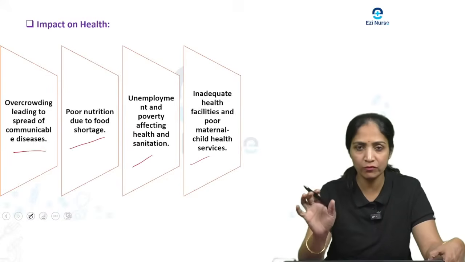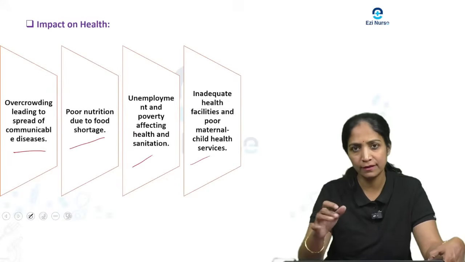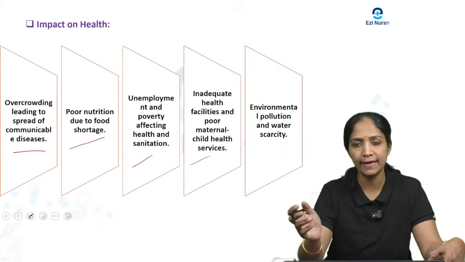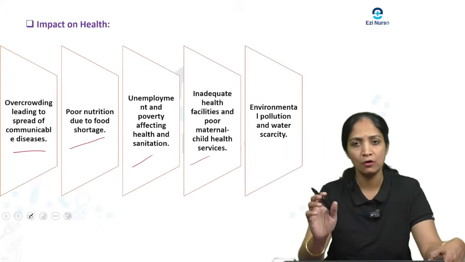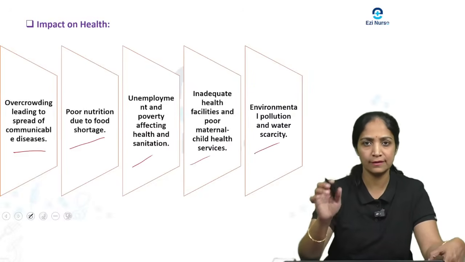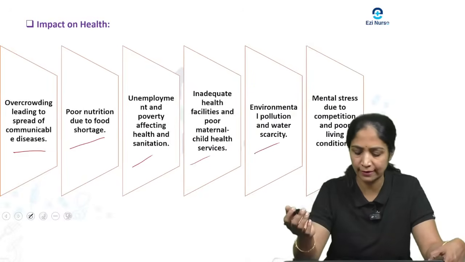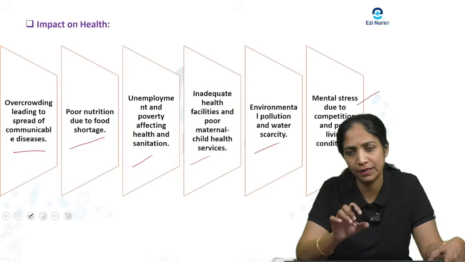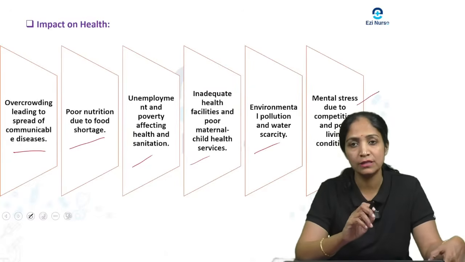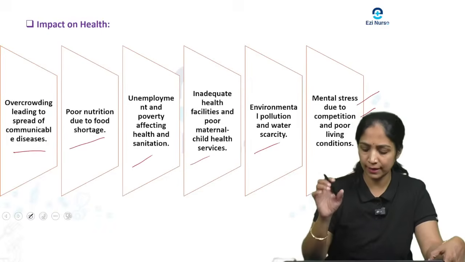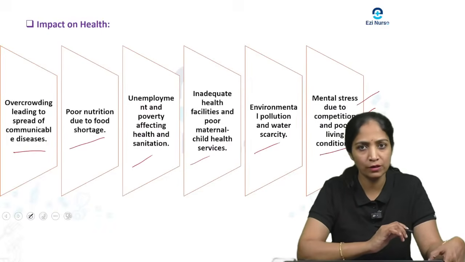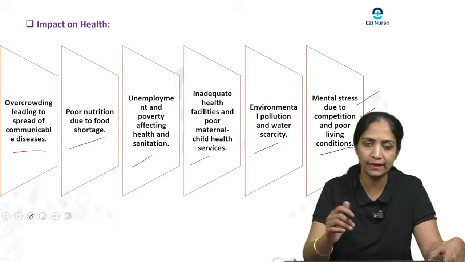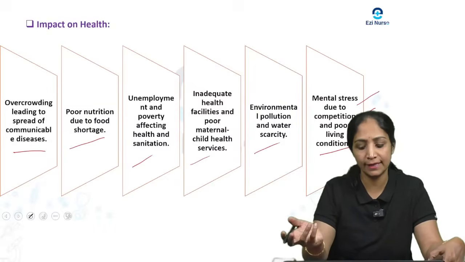Okay, there will be inadequate health facilities. Then there will also be poor maternal and child health services. Then one more is environmental pollution and water scarcity, which are also possible because of the population explosion. And there is mental stress. Why does mental stress happen? Because of the population explosion, there is competition and poor living conditions. So this is one of the main factors. This is how the population explosion impacts health.